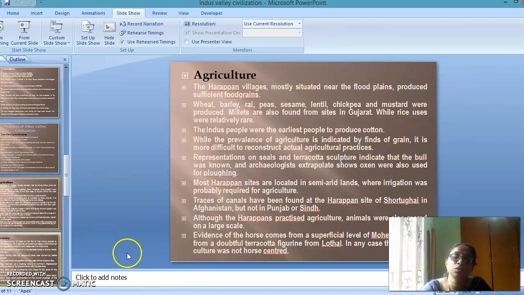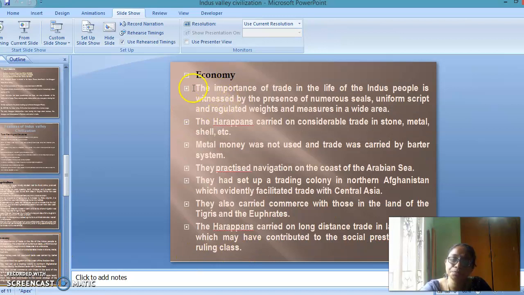So next one, agriculture: they will not use the horses. For economic purposes, the importance of trade in the life of the Indus Valley people is witnessed by the presence of numerous seals and uniform script and related weights and measures in a wide area. The Harappans carried a considerable trade in stone and metal and shell, etc. Metal money was not used; trade was carried by the barter system. So there may be barter systems prevalent in the Indus Valley.